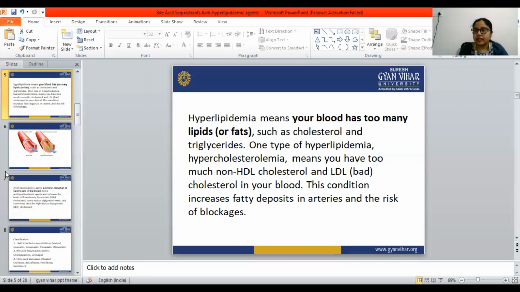When the LDL, VLDL, or triglyceride increases inside the blood, that increases the fatty deposits in the arteries, and that fatty deposit is known as plaques. When the fatty deposit increases inside or on the wall of the artery, there is a risk of blockage. So this is the hyperlipidemia condition. I will show one picture so that it will be clear for you.